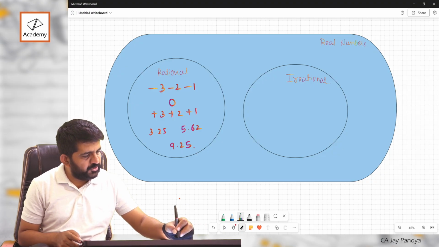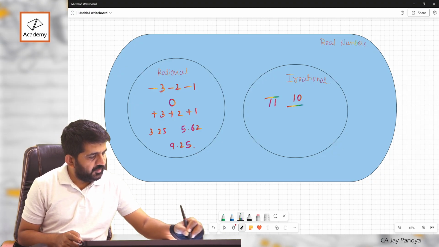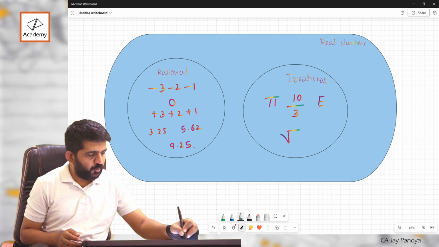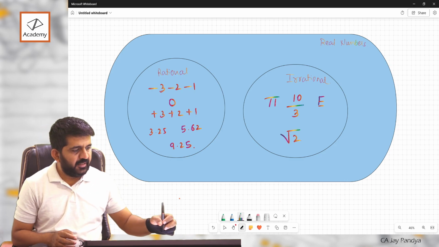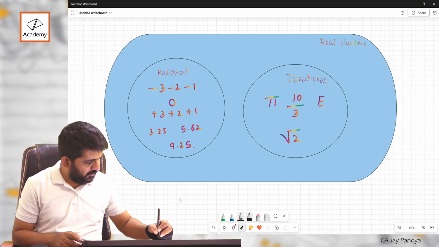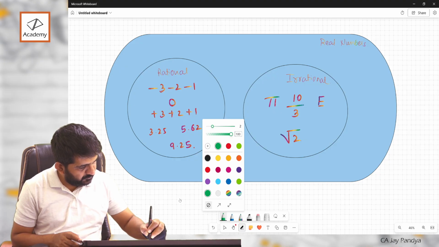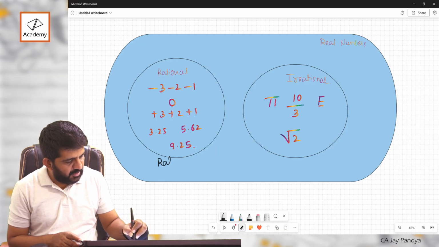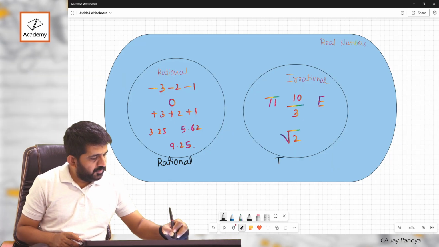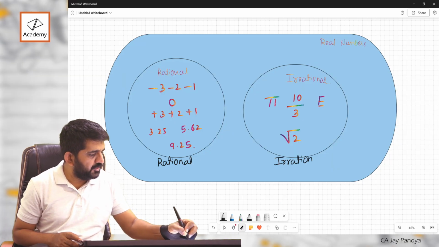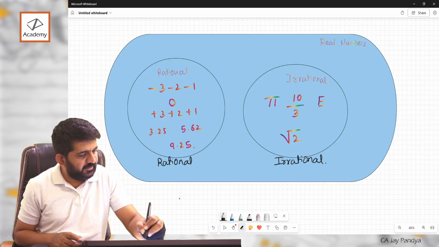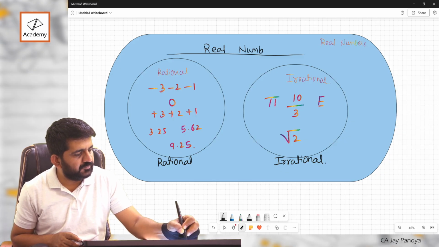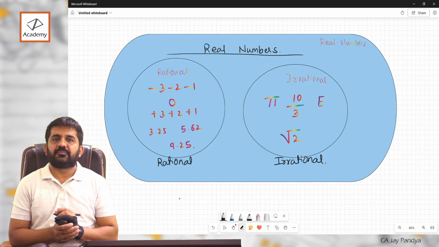What are irrational? It includes pi, 10 by 3 and e, even under root, right? And rational plus irrational, these are rational, these are irrational, and they combine to form real numbers, right?